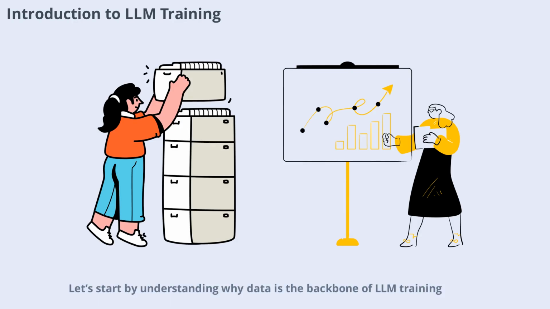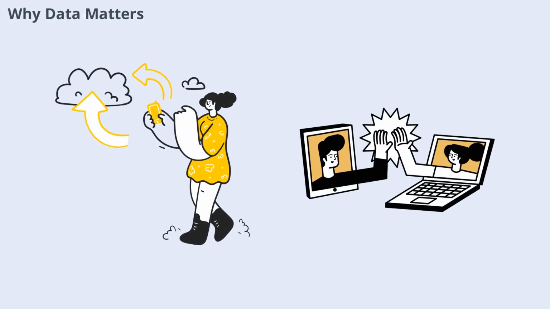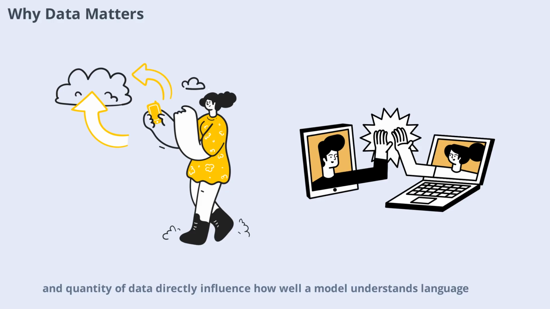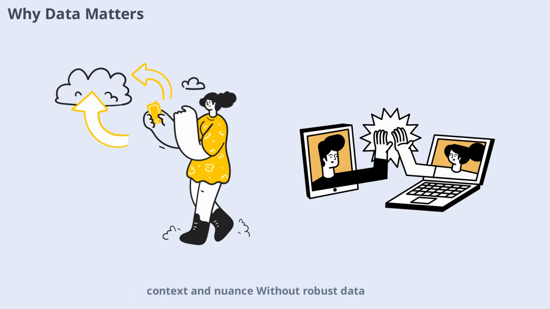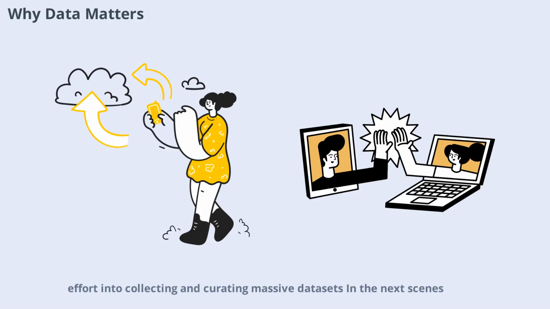Let's start by understanding why data is the backbone of LLM training. Data is the fuel that powers LLMs. The quality, diversity, and quantity of data directly influence how well a model understands language, context, and nuance. Without robust data, even the most sophisticated algorithms can't perform at their best. That's why researchers invest so much effort into collecting and curating massive datasets. In the next scenes, we'll explore the various sources and methods used to gather this essential data.